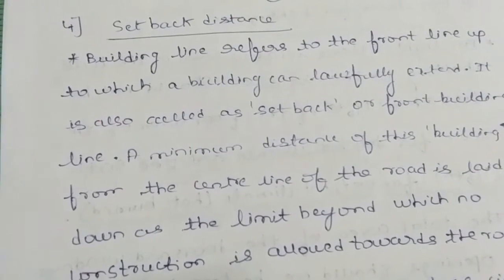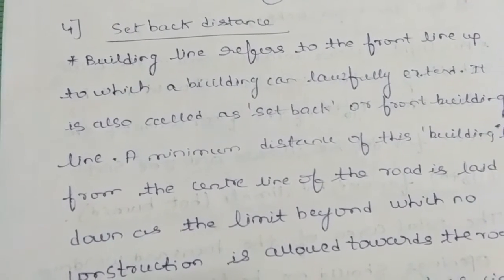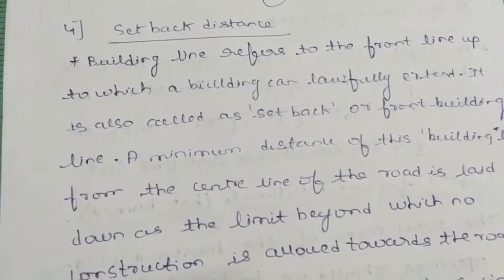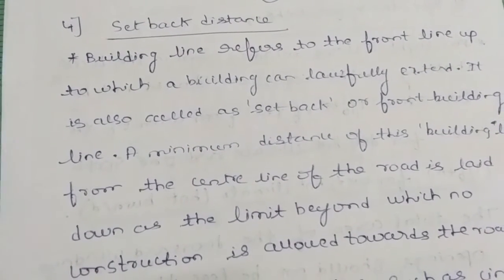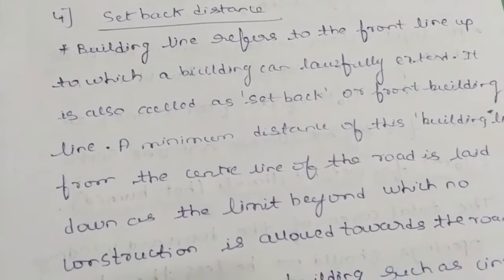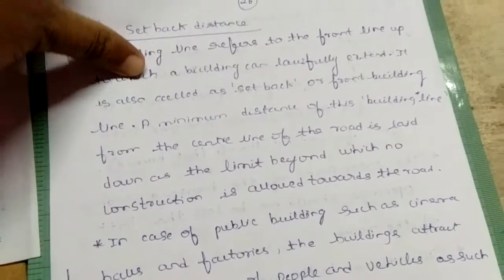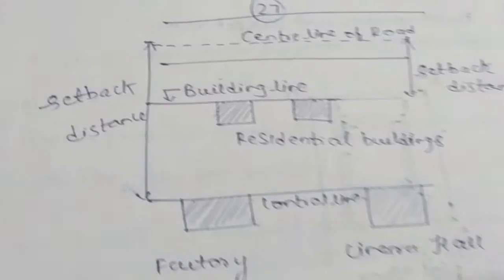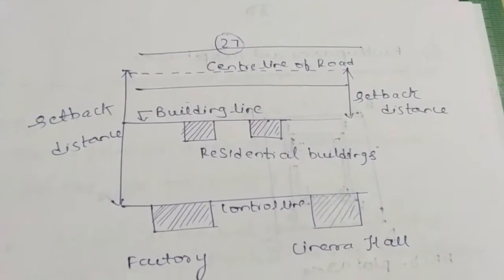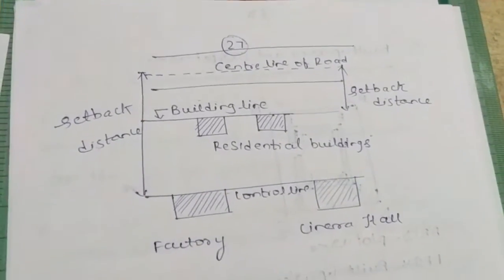Now this setback distance will not be uniform for all types of structures. The setback distance may be a few meters for a residential building, and the setback distance for a cinema building, factory building and other very important buildings may be different. So let us see what the setback distance, building line and all mean by a diagram. This is the diagrammatic representation for setback distance, building line and all.